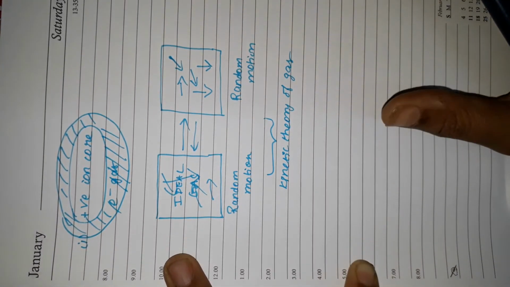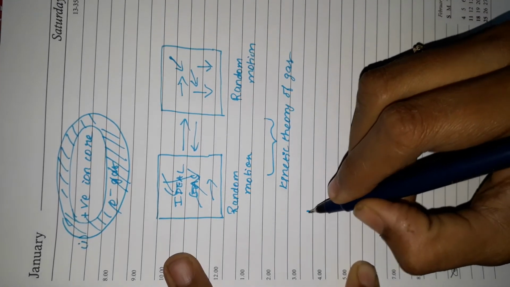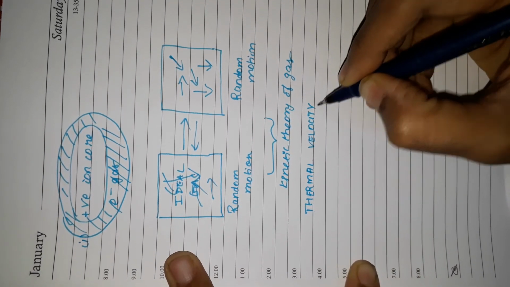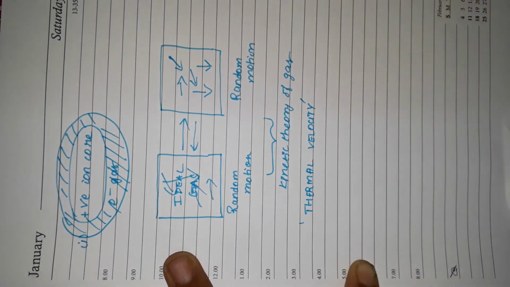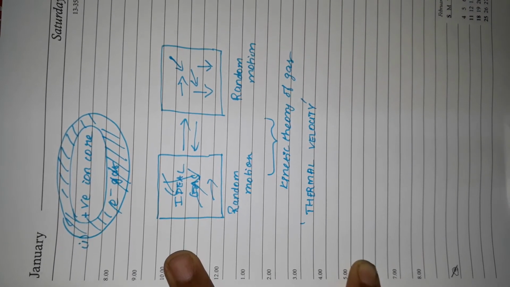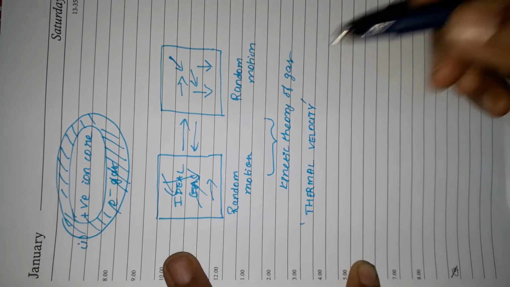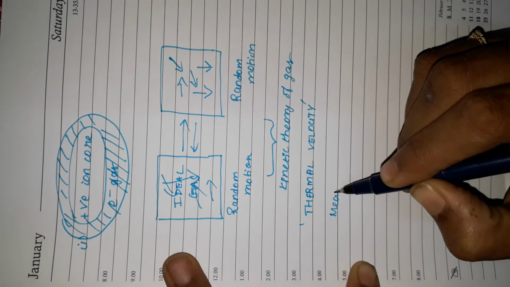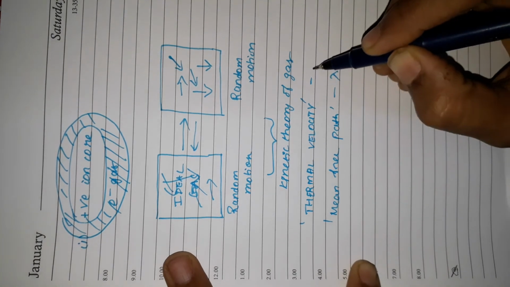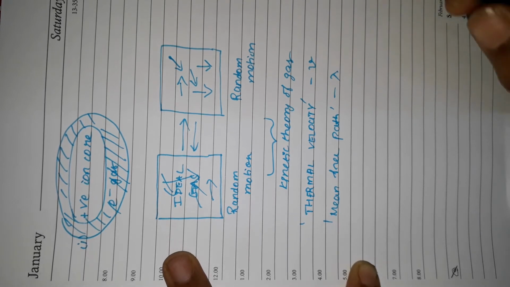Now as these are moving in all possible directions with all possible velocities, we are going to define something known as thermal velocity. It is the average velocity of the electrons. So when these electrons are moving in random motion, they have the velocity given by this thermal velocity, that is an average value. Now while moving, they can collide. Then we define something known as mean free path. It is denoted by lambda. This lambda is the mean free path, that is the distance between two successive collisions.